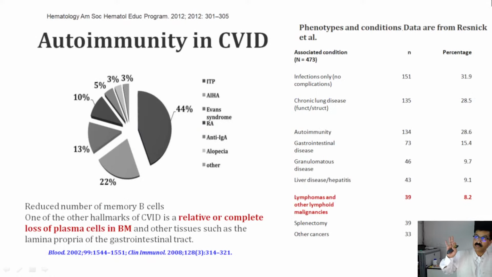So common variable immunodeficiency syndrome has two different kinds of presentation. In one kind of the disease, when memory cells are also depleted, the predominant manifestation is autoimmunity. When you have only a limited number of B cells, then in those phenotypic variations you might have manifestations of lymphadenopathy, infection and lymphoma, which can be seen in 8.2% of the patients, and the hallmark is usually relative or complete loss of plasma cells in the bone marrow, which in day-to-day practice we can get done even at remote places.